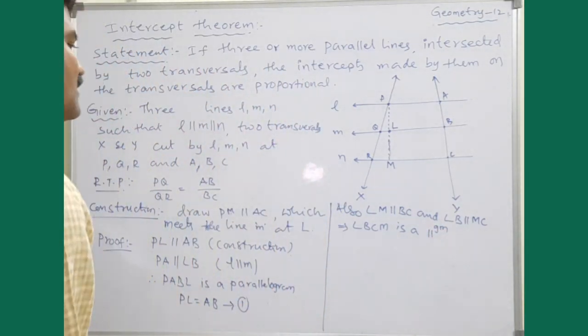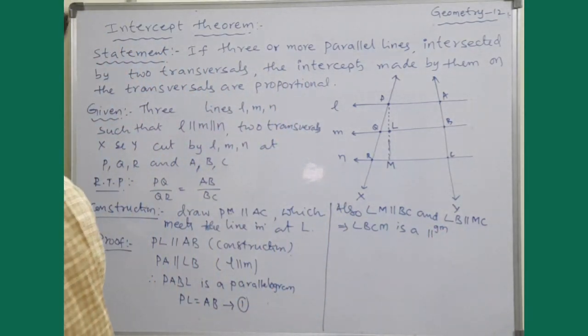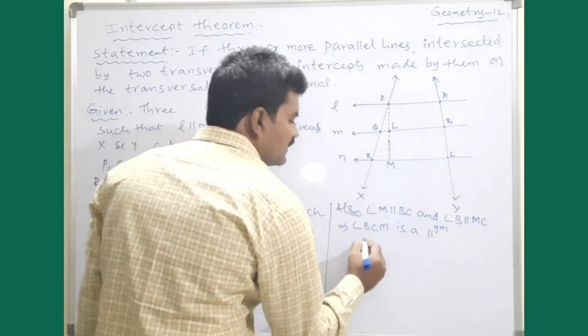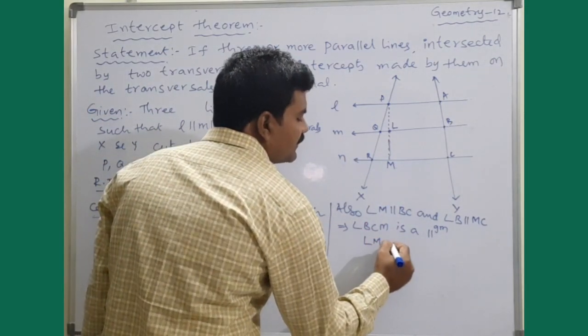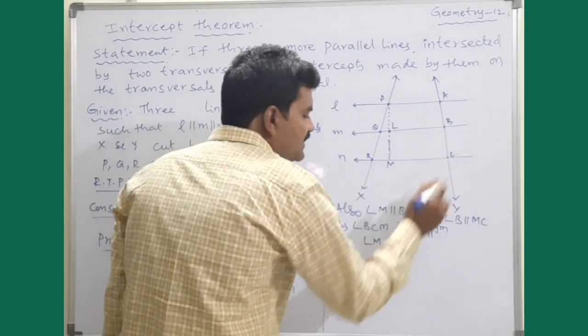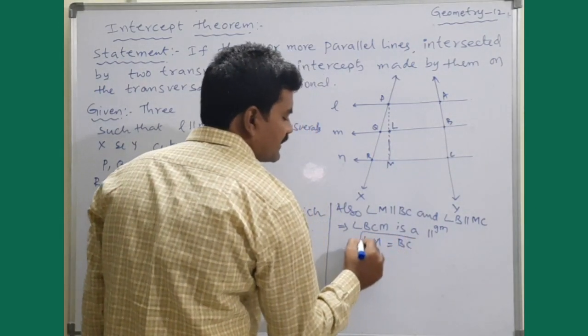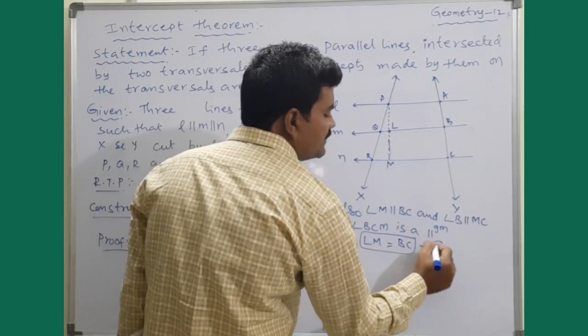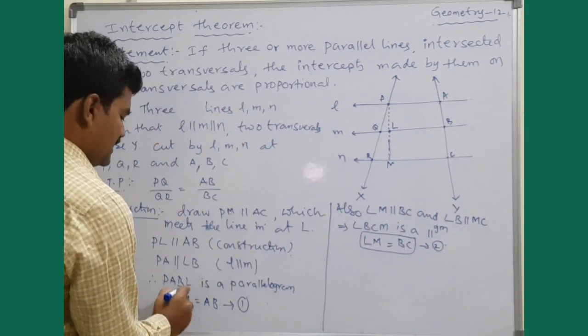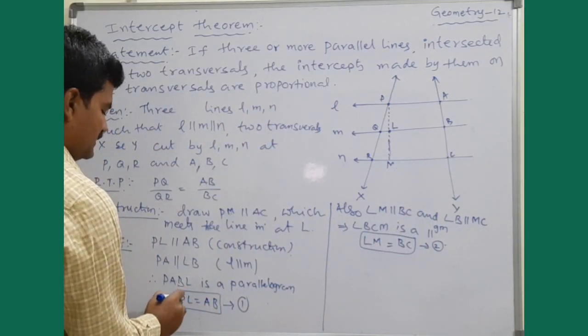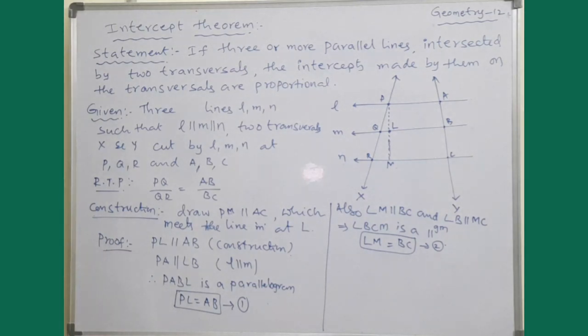So once again, because it is a parallelogram, opposite sides are equal. Hence LM is equal to BC. Let it be the second relation. And PL is equal to AB, which is relation 1. Okay. Now you see here.